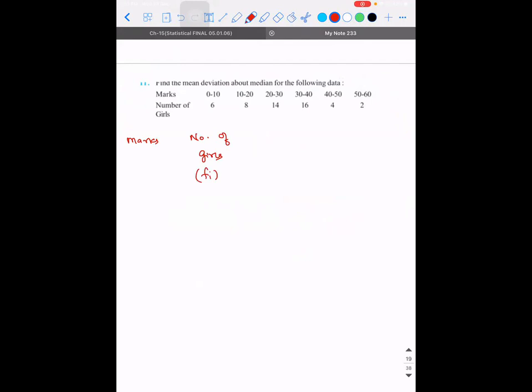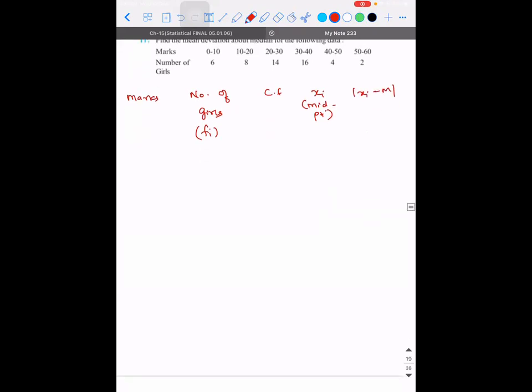So what should be the next column that I need to prepare? Xi. Okay, you can say Xi, or I can take cumulative frequency. That's up to me. Then I will have Xi, which is nothing but the midpoint. Then what do I need? I need Fi into Xi minus M. Lastly, we need Xi minus M alone first. Then I need Fi into Xi minus M, that I'll prepare later, okay?